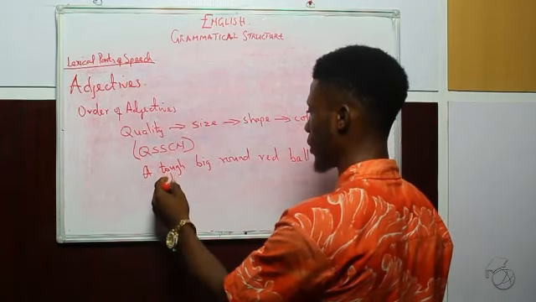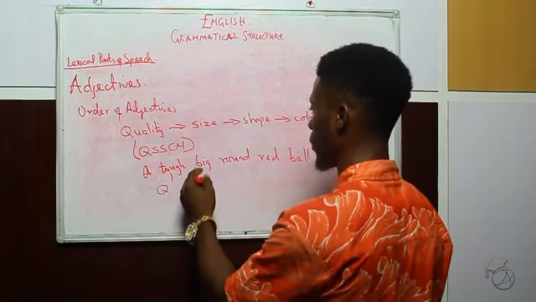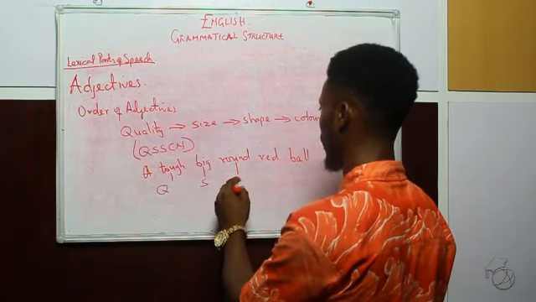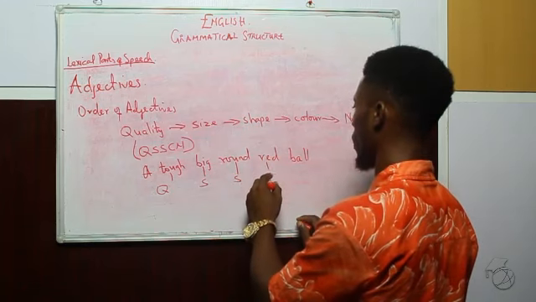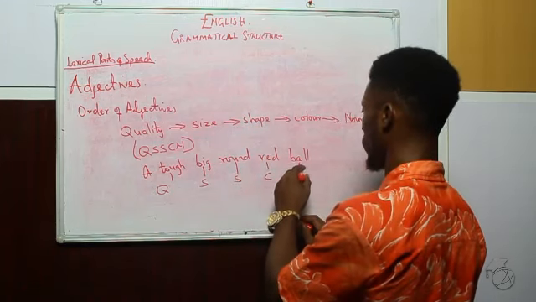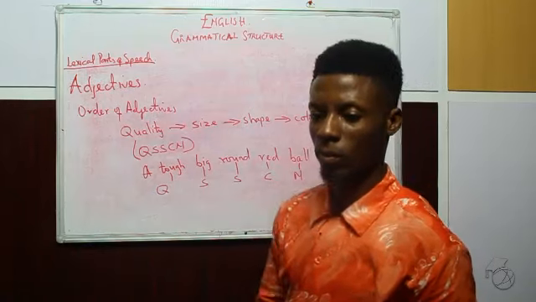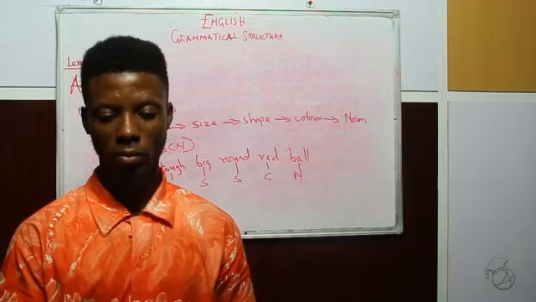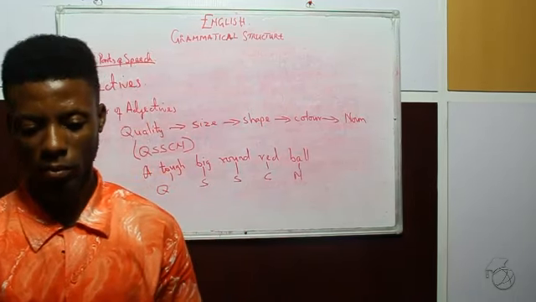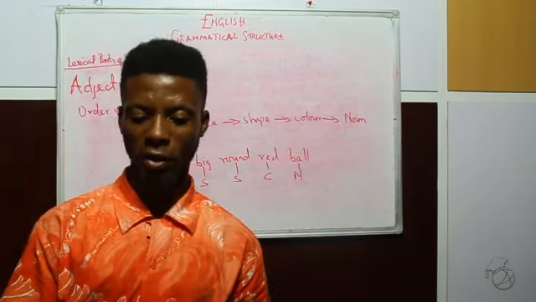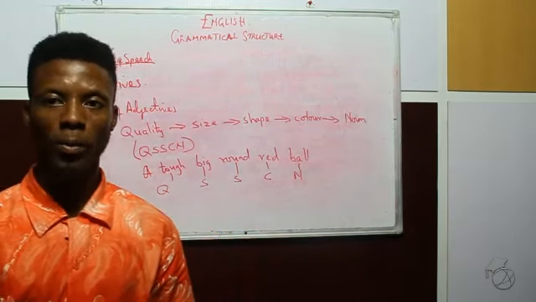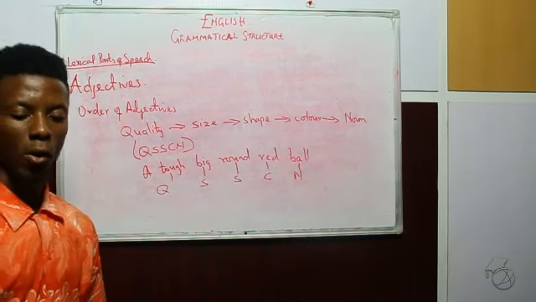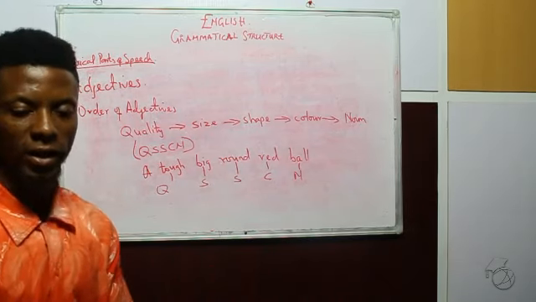This tough is the quality, big here is the size, round the shape, red the color, and then the noun. Always remember that the quality of the noun comes first, followed by the size, followed by the shape, then the color, and finally the noun itself.